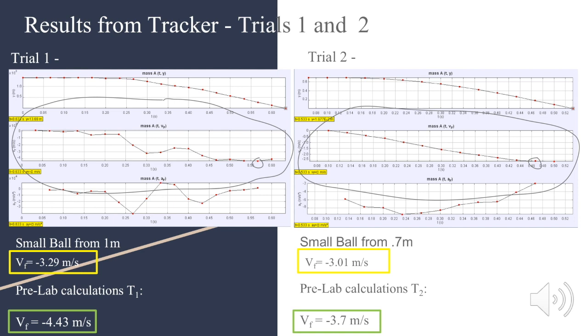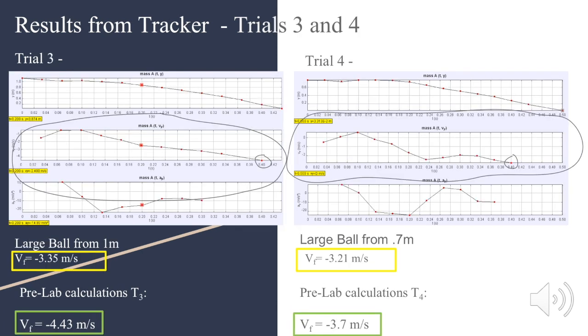Our data show that the calculated initial potential energy matches closely with our final velocities from Tracker. However, the numbers are not exact. This is likely due to problems with the utilization of Tracker, such as the camera angle being slightly off level or the data points not being perfectly tracked. Despite these small disparities, we were still able to confirm that the kinetic energy equation is in fact kinetic energy equals 1/2 mass times velocity squared.